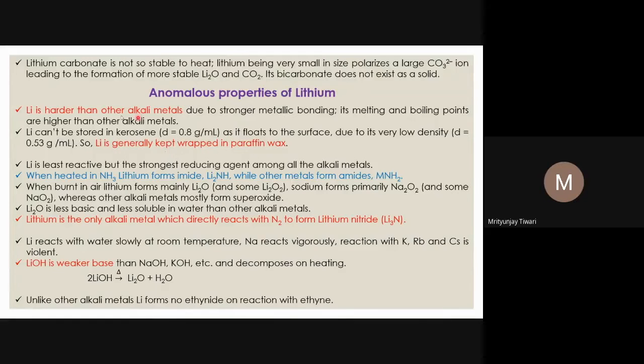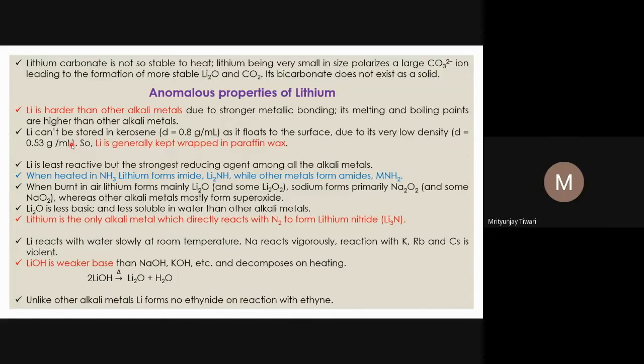So another thing is lithium. We know lithium is the lightest atom. Its atomic mass, mass number, is 7. After lithium, sodium is 11. No, sodium is 23. Sodium 11 is the atomic number, and lithium atomic number is 3. So mass number is 7. Lithium 7, sodium 23, potassium 39. You can look at the mass number. So the mass number of other alkali metals is much higher.